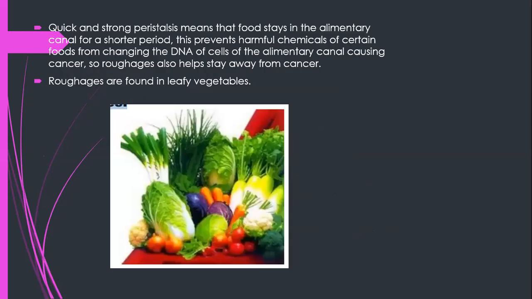Quick and strong peristalsis means that food stays in the alimentary canal for a shorter period, and this prevents the harmful chemicals of certain foods from changing the DNA of the cells, and it prevents causing cancer. So roughages also help stay away from cancer, and they are found in leafy vegetables.